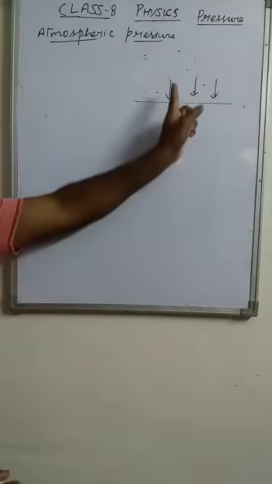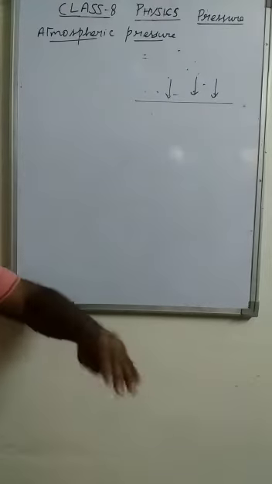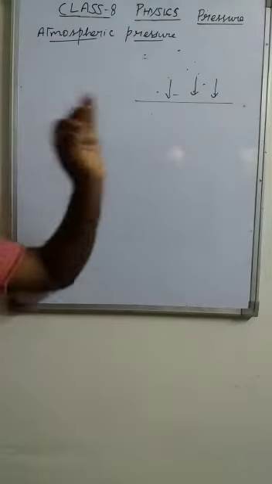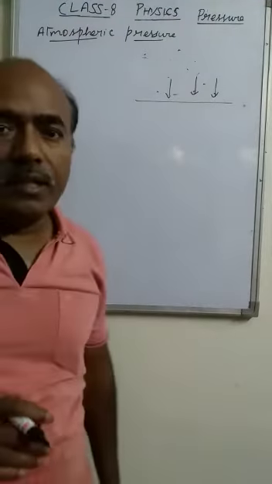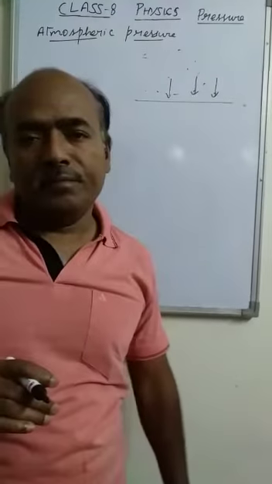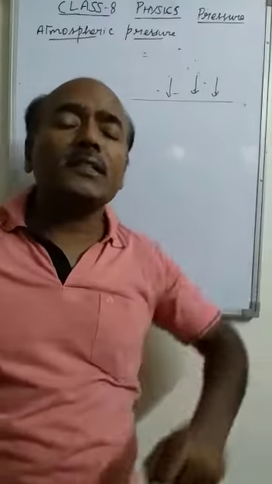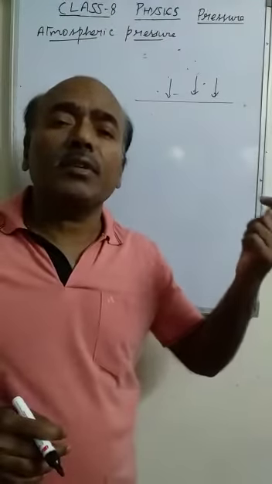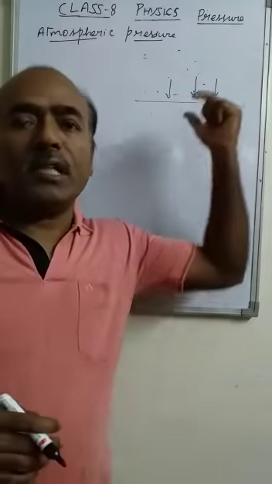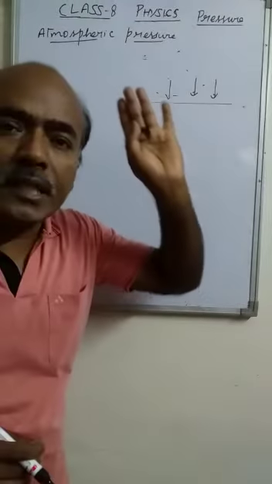But this pressure, that is atmospheric pressure, is not the same at every height, as the air particles continuously decrease. By increasing the height, the atmospheric pressure also decreases. That's why people who are climbing mountains, at higher altitude, carry oxygen cylinders along with them. It is because they do not get oxygen for breathing at higher altitude, because less air particles are present. So as the height increases, atmospheric pressure decreases.